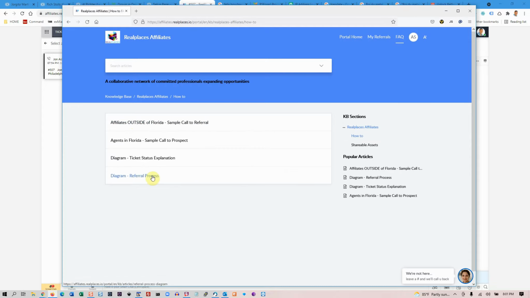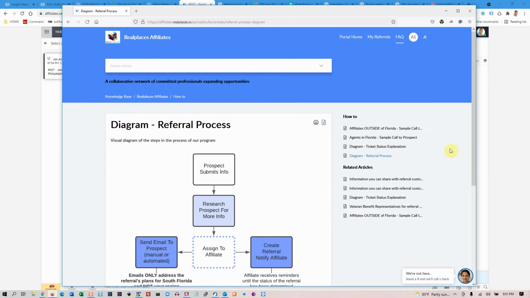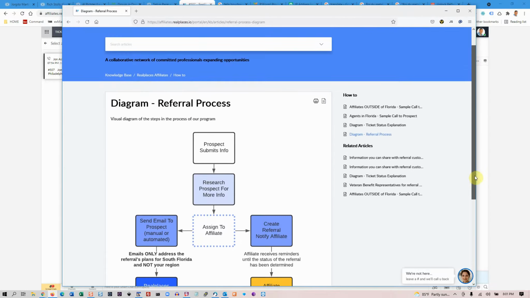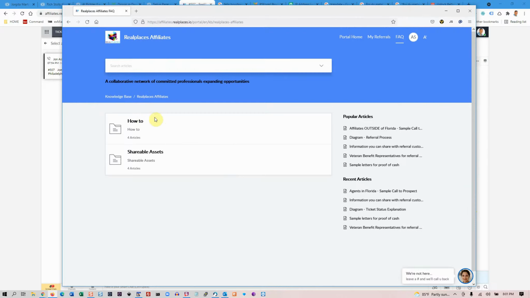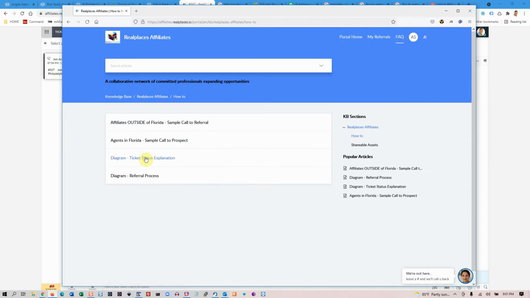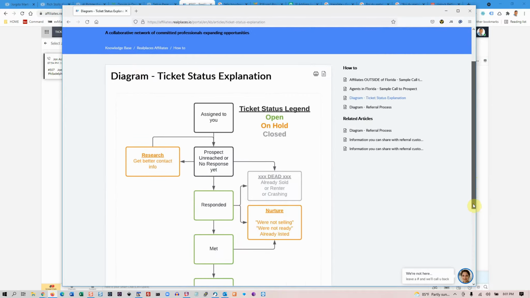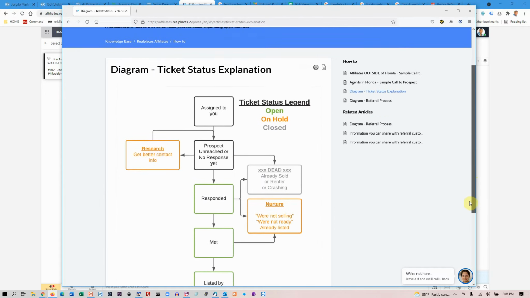So here's a diagram of the whole process, how it works. You can review that. And here is a diagram of the ticket statuses and what they mean. So meaning the referral statuses and what they all mean.